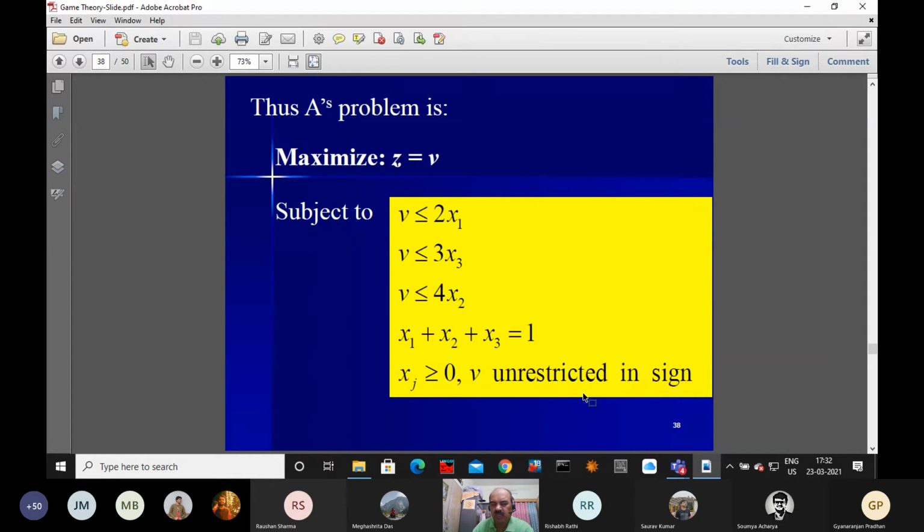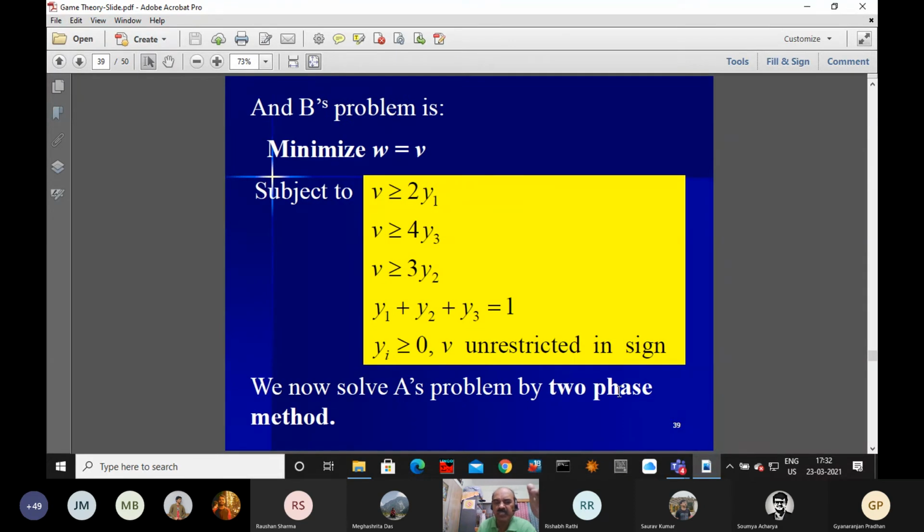Their sum equals 1, and of course all the elements are 0 or positive. So there is nothing you can write about nu. Then we have B's problem like this. So two different problems.